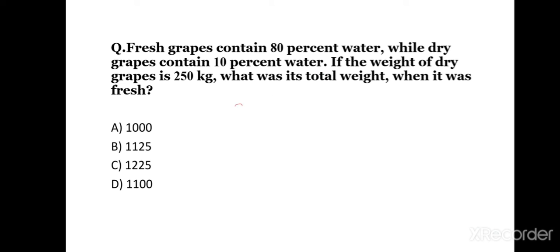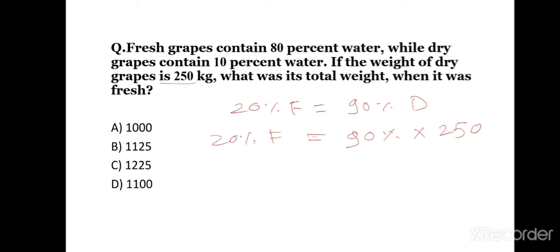80% water means 20% pulp, which is equal to 10% water in dry, means 90% pulp in dry fruits. They have given us the weight of dry grapes, which is 250 kg. So 20% of fresh equals 90% into 250 kg. So the fresh fruit becomes 9 into 125, 1125 kg. Okay, so the answer will be B. Okay, I hope you find this video helpful.